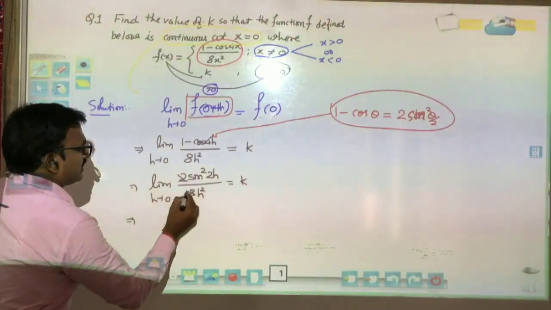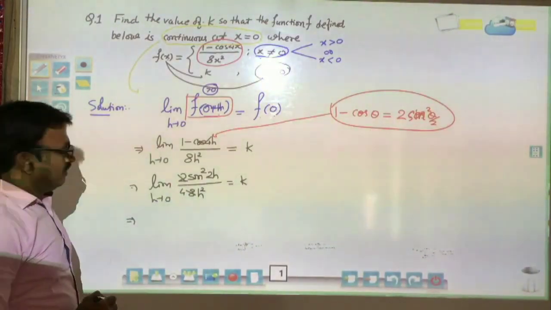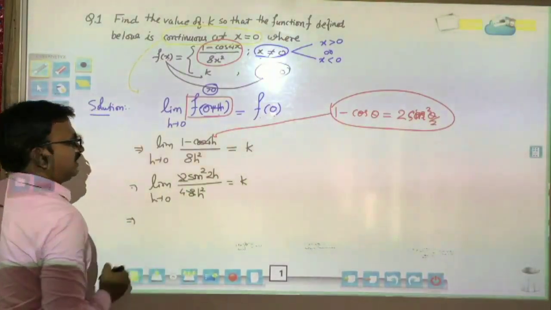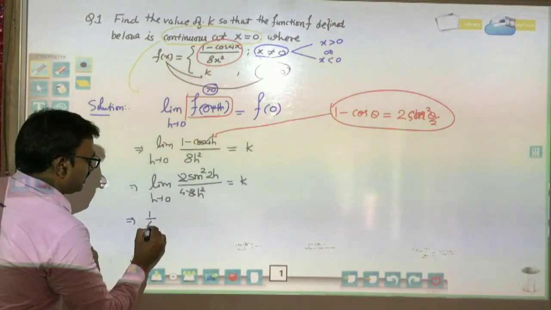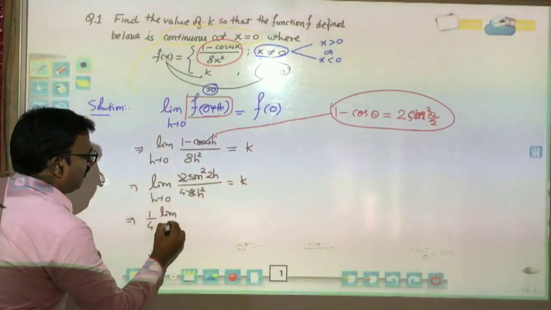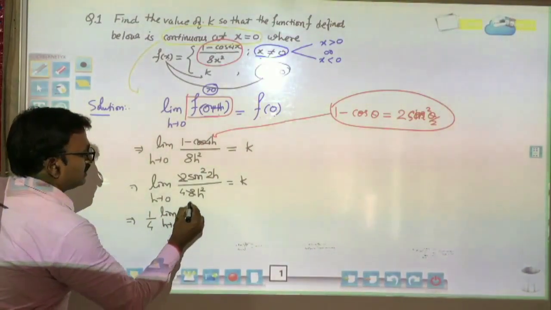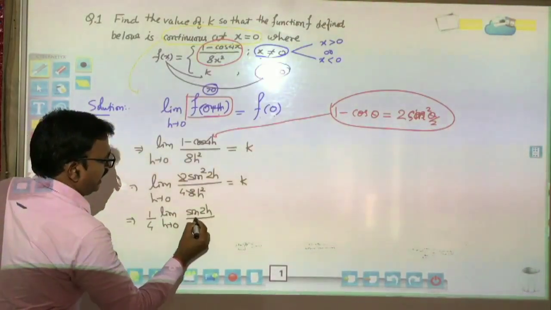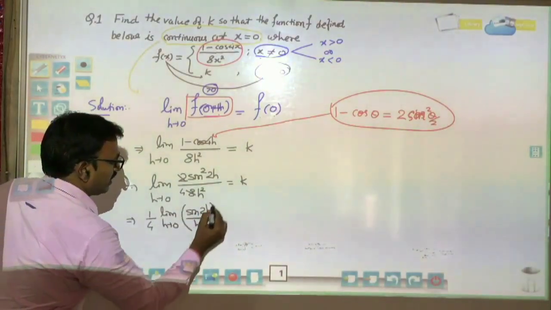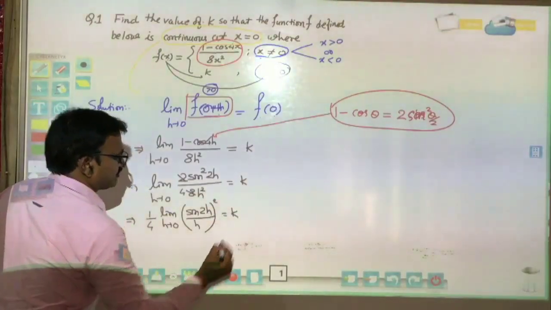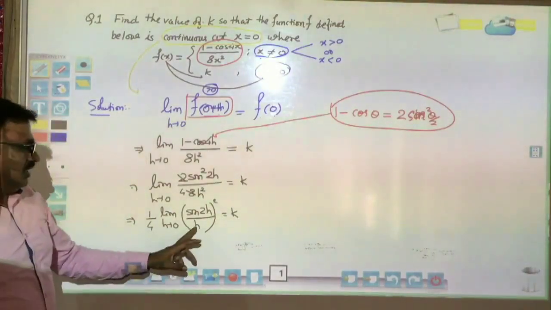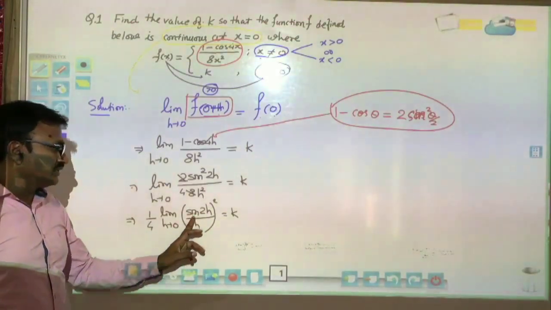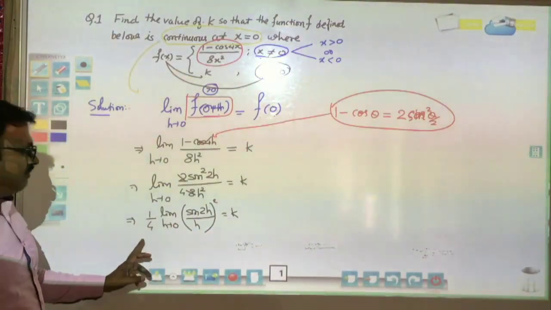This 2 will be cancelled by 8, 2 fours are 8, and sin square 2h upon h square. Recently we have read the formula. This will be sin 2h by h whole square is equal to k. And the limit of sin 2h by h as h tends to 0 is 2, 2 square is 4, and 4 by 4 is 1.